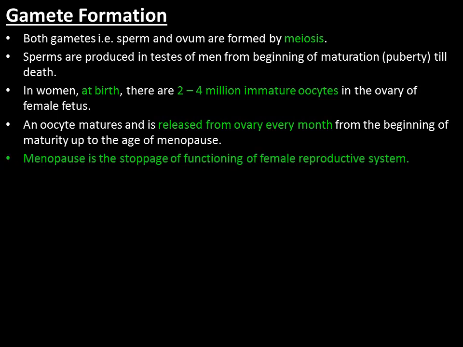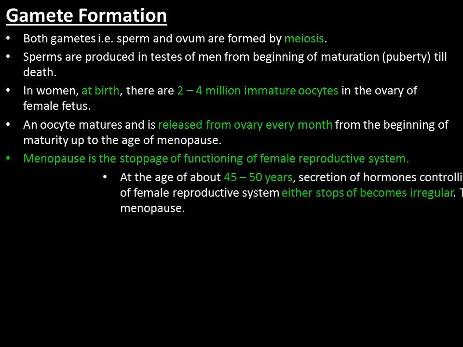After menopause, there is stoppage of functioning of the female reproductive system. That is, there won't be any release of oocyte into the uterus. So in men, what happens? The sperms are released from the beginning of maturation, that is from puberty up till death. But in women, there are around 2 to 4 million immature oocytes at birth, but they are released when the woman is matured, every month, and that releasing of oocyte stops at the age of menopause.